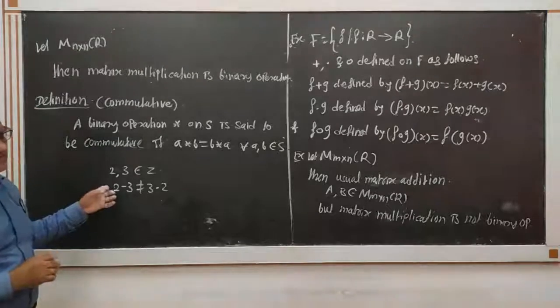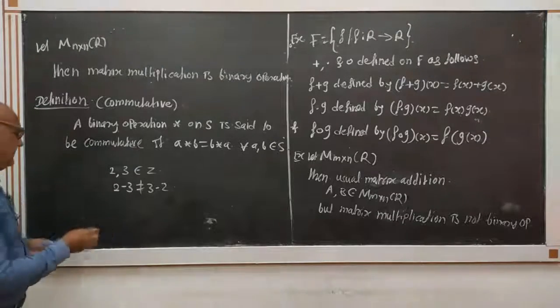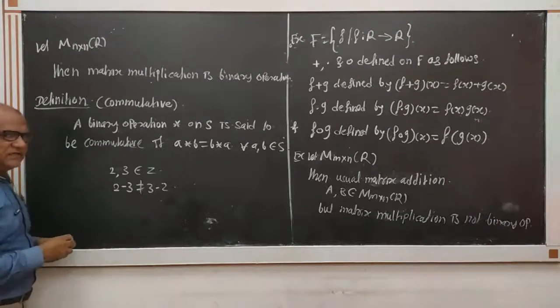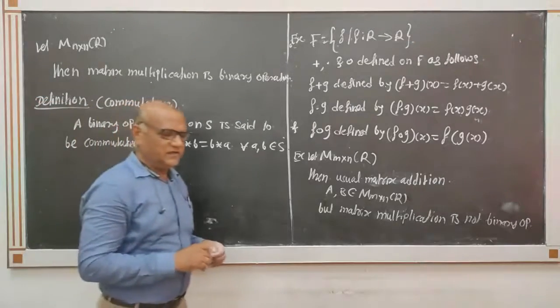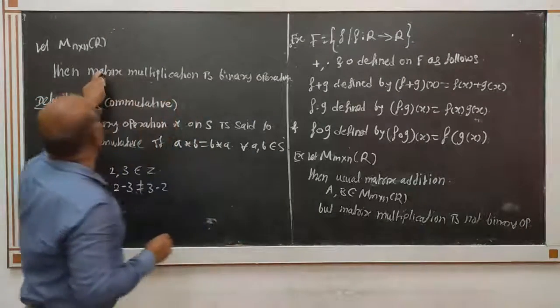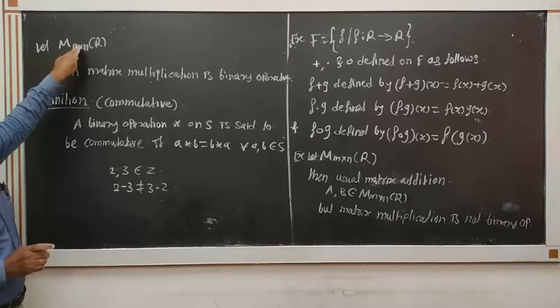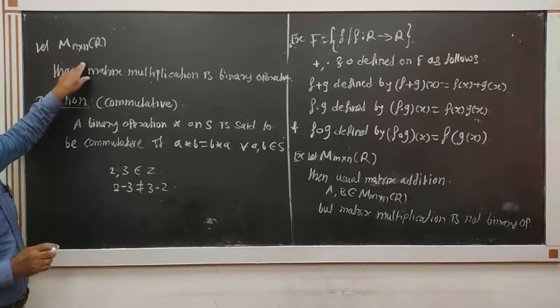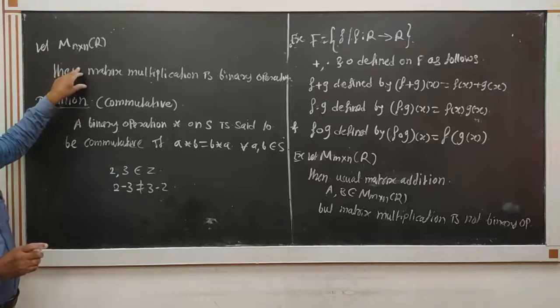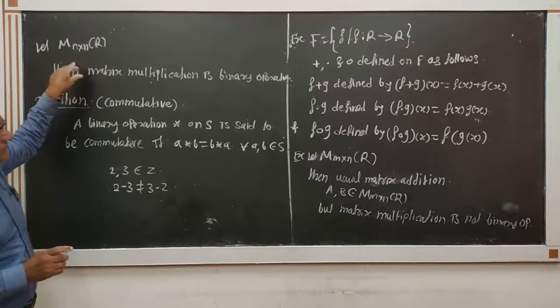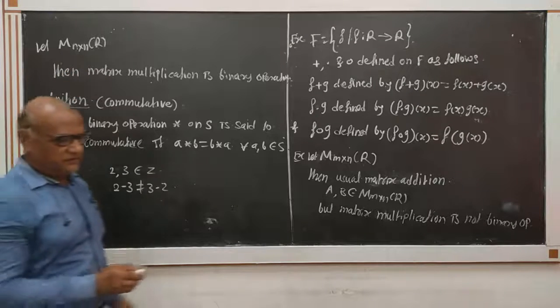So this does not satisfy commutativity. Similarly, matrix multiplication. In this example, it is a binary operation in this set, but it is not commutative because matrix multiplication is not commutative. AB is not equal to BA.